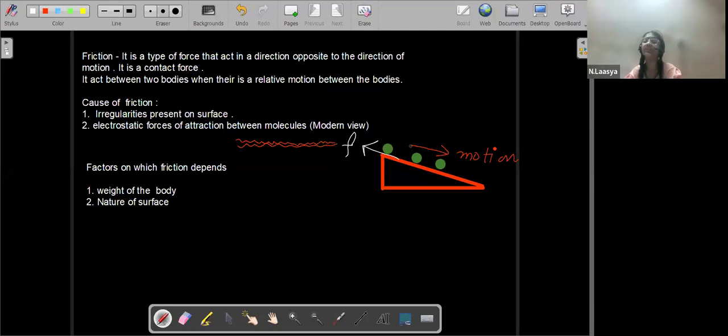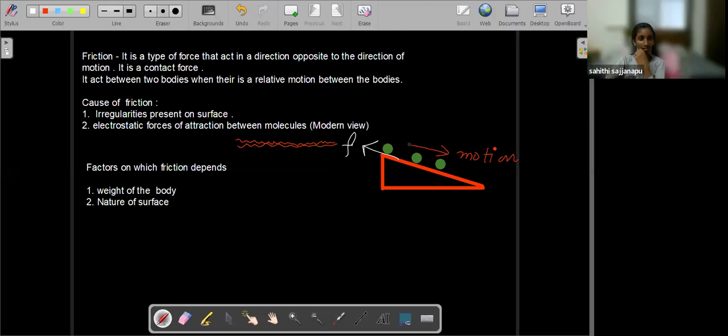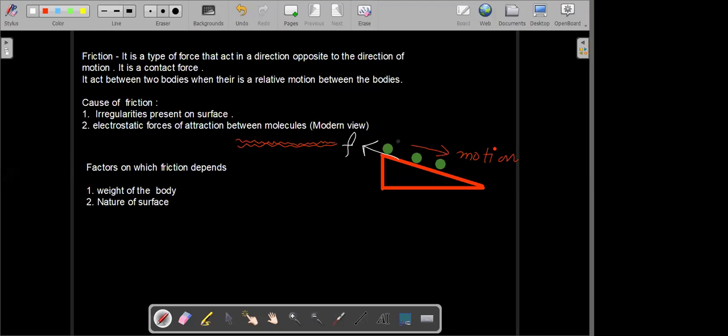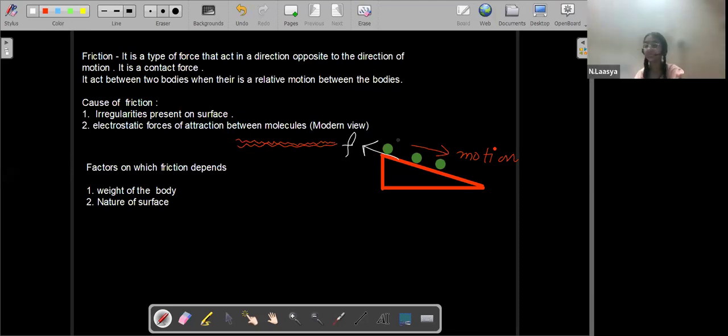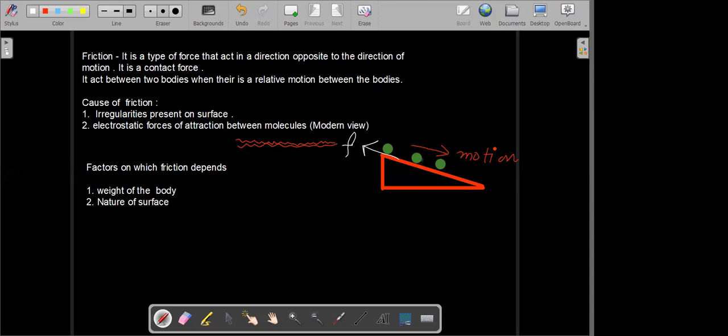The friction is weak. It is on the inclined plane, so there is gravity which is pulling the ball downward. Of course, the gravity is greater than friction. That's why it starts moving.